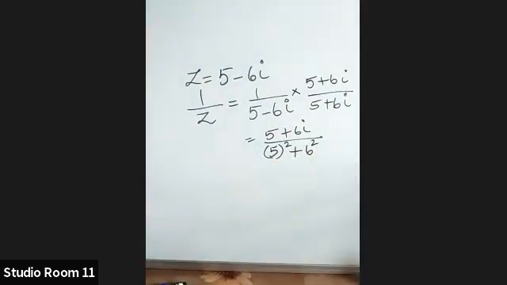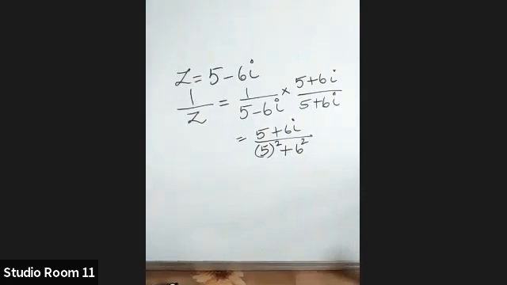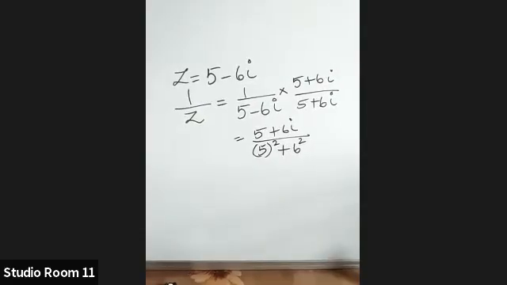A plus ib into a minus ib. Is it okay, Achyut? What I wrote, is it correct? Yes. Gauri, is it okay? I wrote here as 5 square plus 6 square.